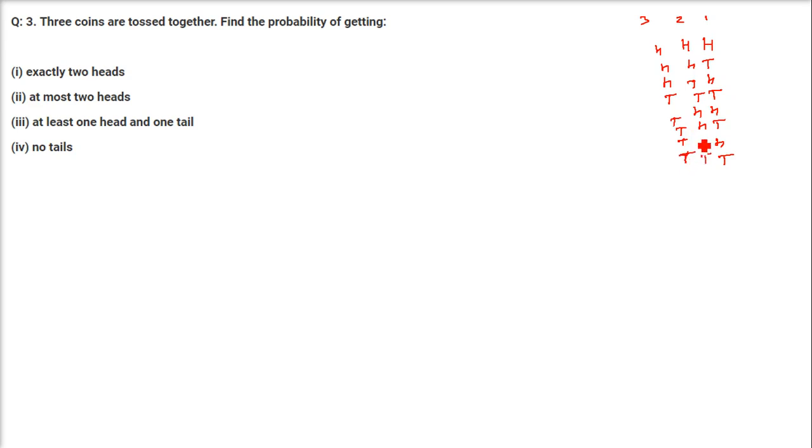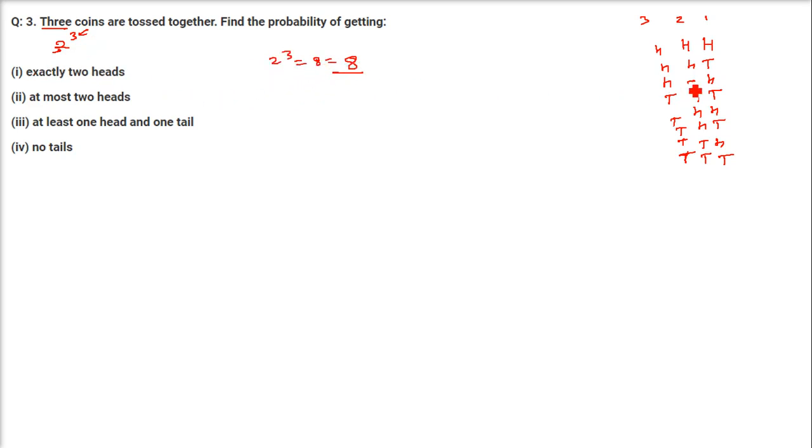So these are all the possible cases here. That means 1, 2, 3, 4, 5, 6, 7, 8. 8 is our sample space, or 8 is our total number of possibilities. This comes from here also. 3 coins are there. So a coin can be head or tail, so 2 possibilities are there. So you can just take 2 to the power 3. 3 coins and 2 possibilities. This will also give you 8.